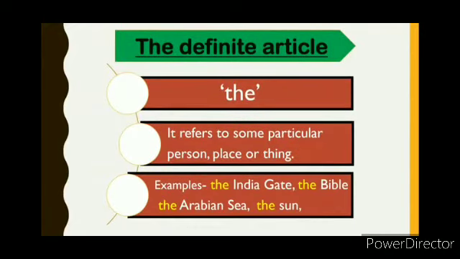The definite article. The is called the definite article because it refers to a particular person, place, or thing. Examples: the India Gate. We have only one India Gate, very special. The Bible, it is the holy book of the Christians, and we do not have different types of holy books. Now, the Arabian Sea is a special sea. The sun, we have only one sun, so the sun, the Bible.